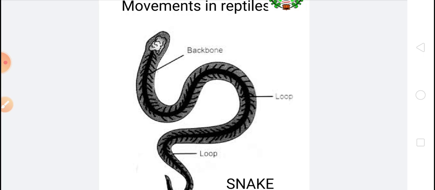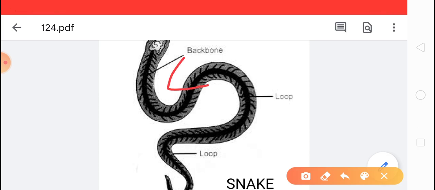The snakes have scales attached to the lower side of the body, and strong chest muscles and a flexible backbone help the snake to crawl on the ground, and they crawl in a zigzag manner. Understood?